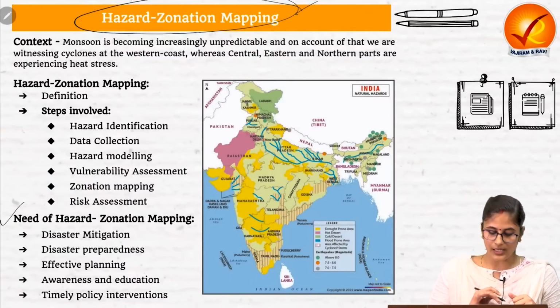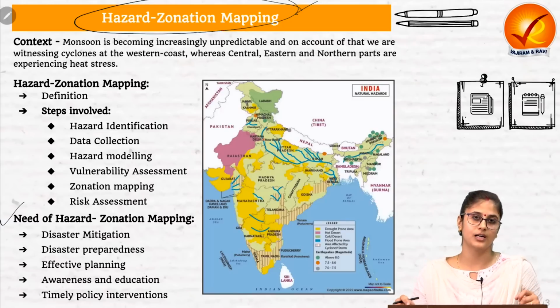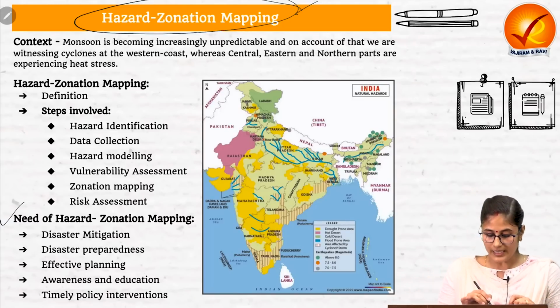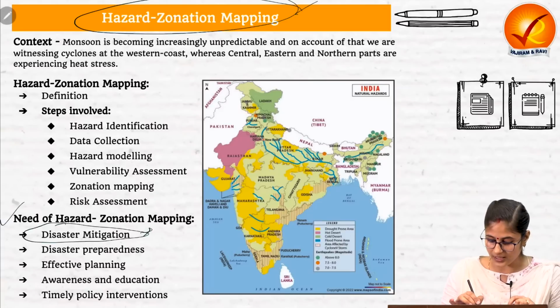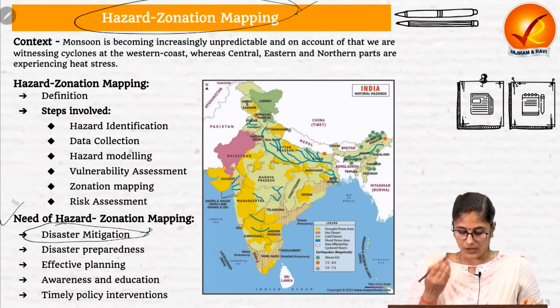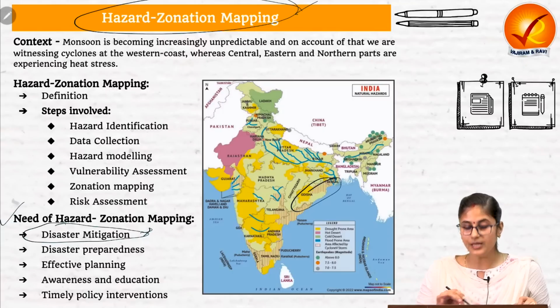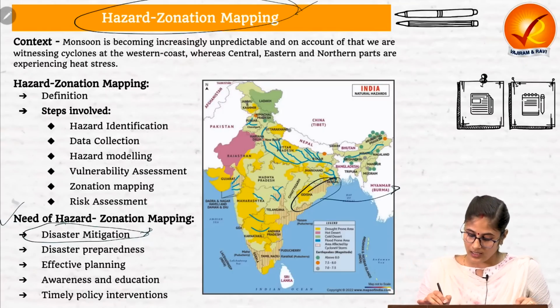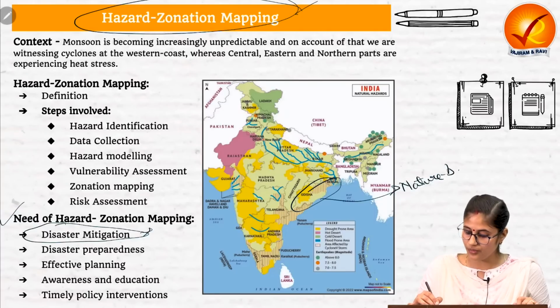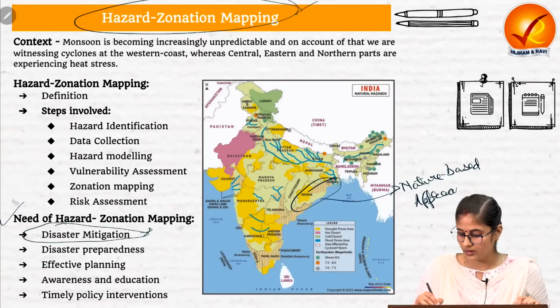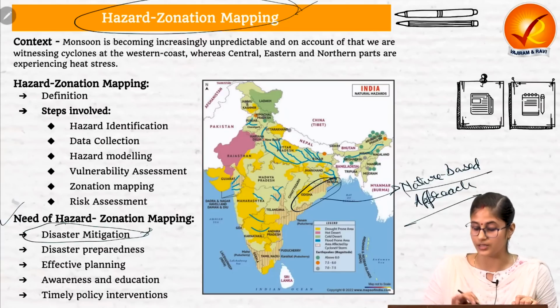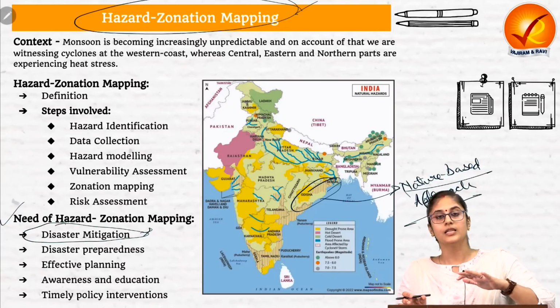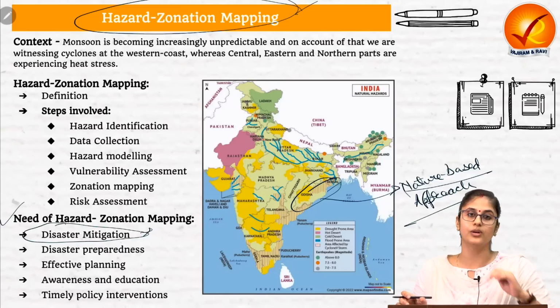Now, the thing that we need to understand is what is the need of hazard zonation mapping. First, it enables us to come up with effective disaster mitigation strategies. For example, we know that Odisha is highly prone to cyclones. So in this area, the nature-based approach was adopted. Mangrove belt was improved in this region, which basically minimized the consequences of cyclone in the Odisha region.